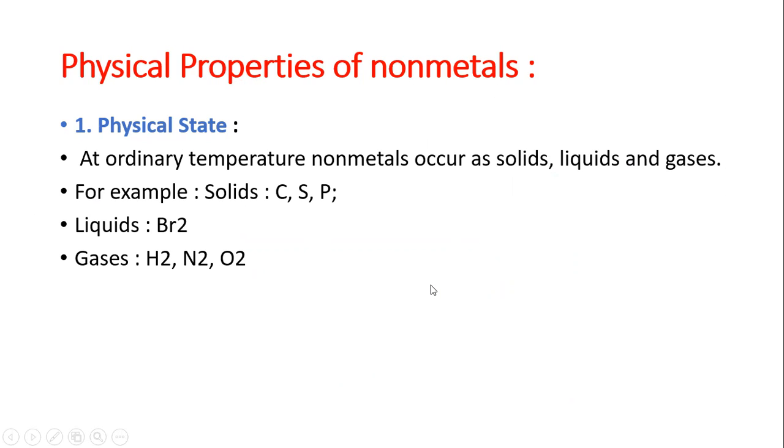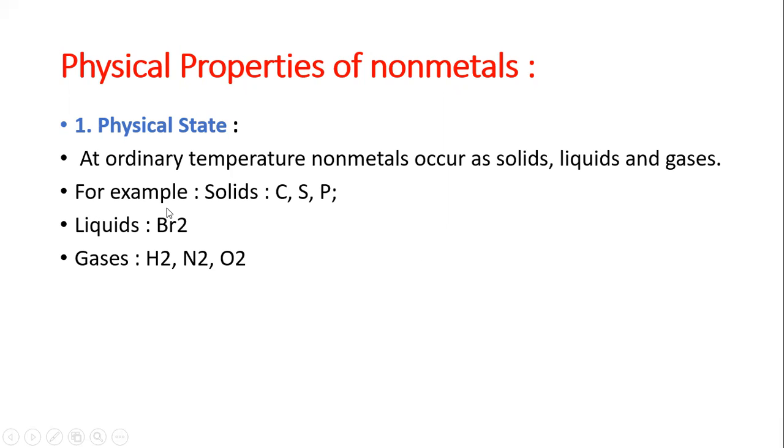Recall from the first part that metals are generally solid, with the exception of mercury, which is a liquid. But non-metals at room temperature occur in three states: solid, liquid and gaseous. Hope you understand this comparison between metals and non-metals.